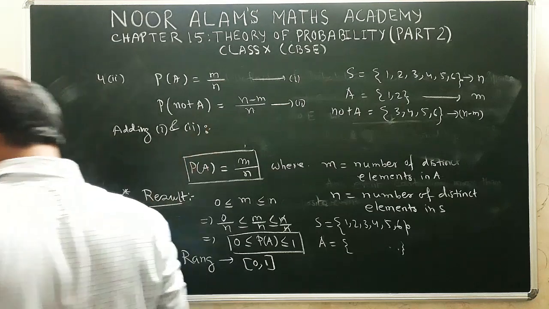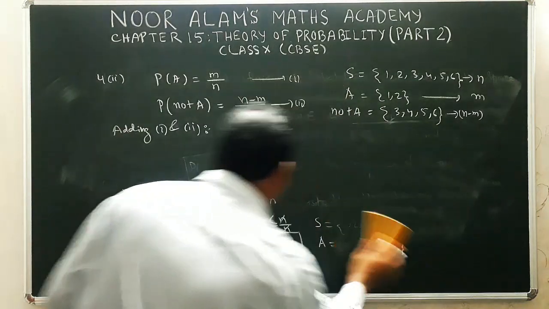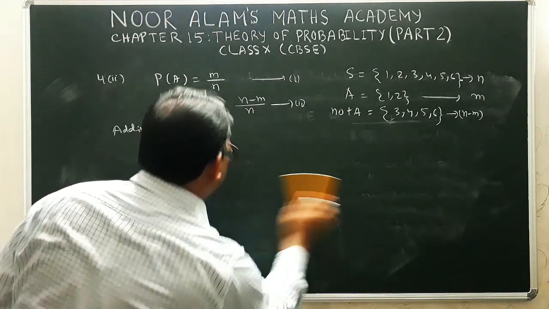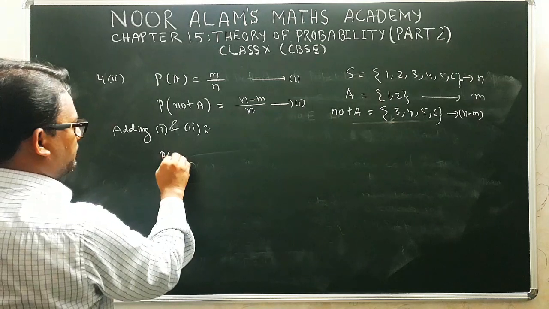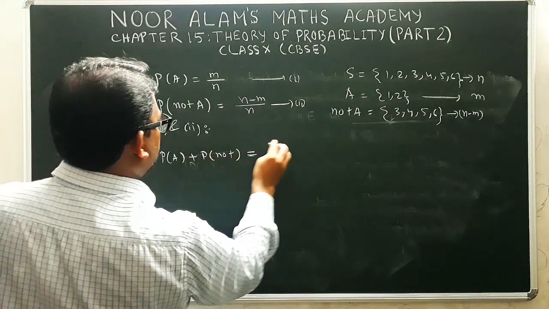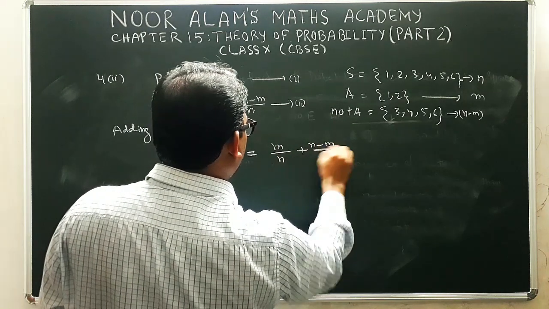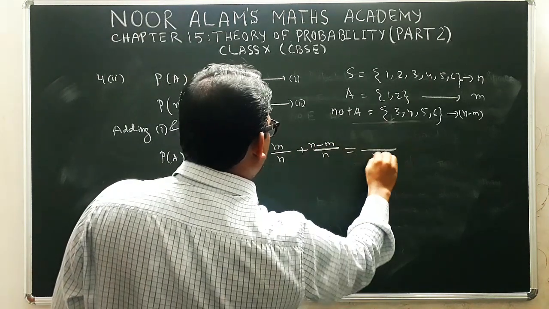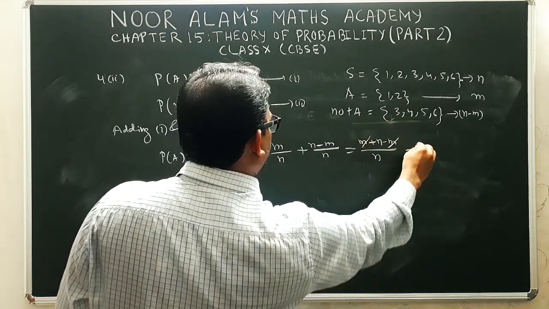What we see is that the probability of A plus the probability of not A is m by n plus (n minus m) by n. Take the LCM n, so you have m plus n minus m over n, and n cancels, you get 1.